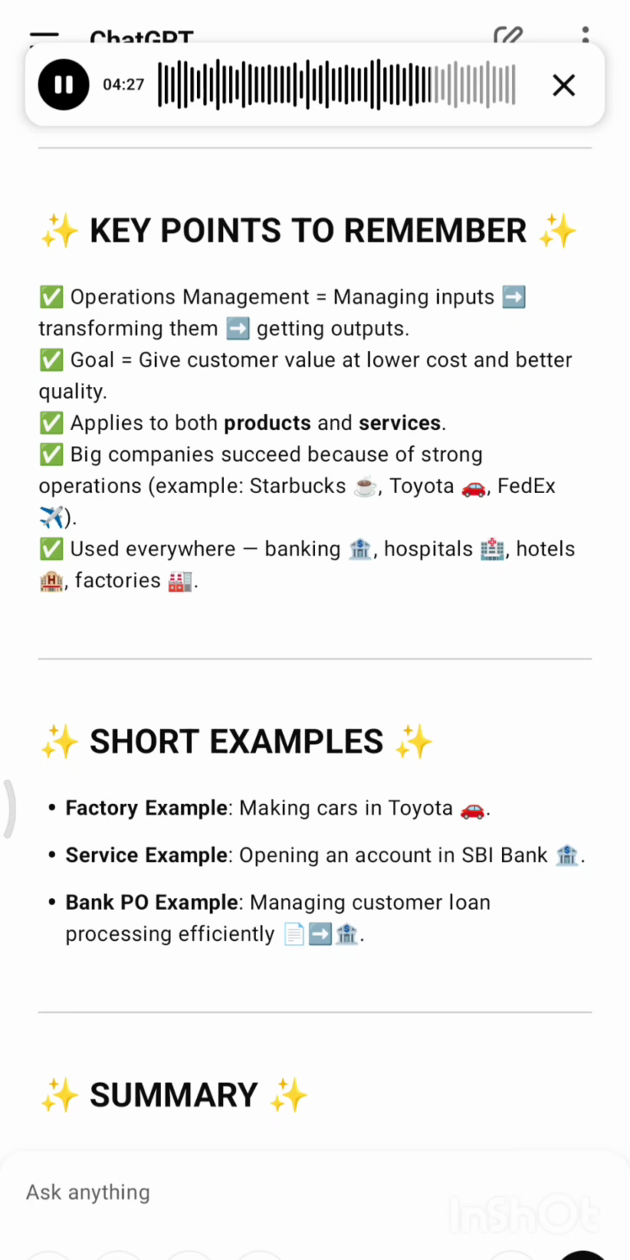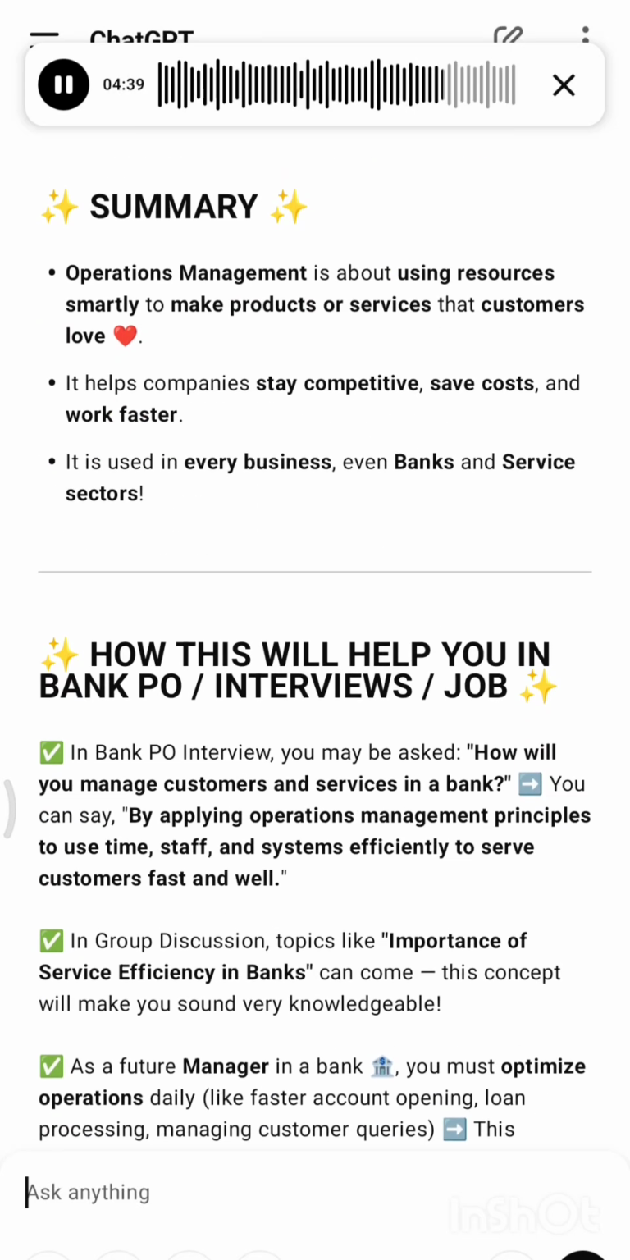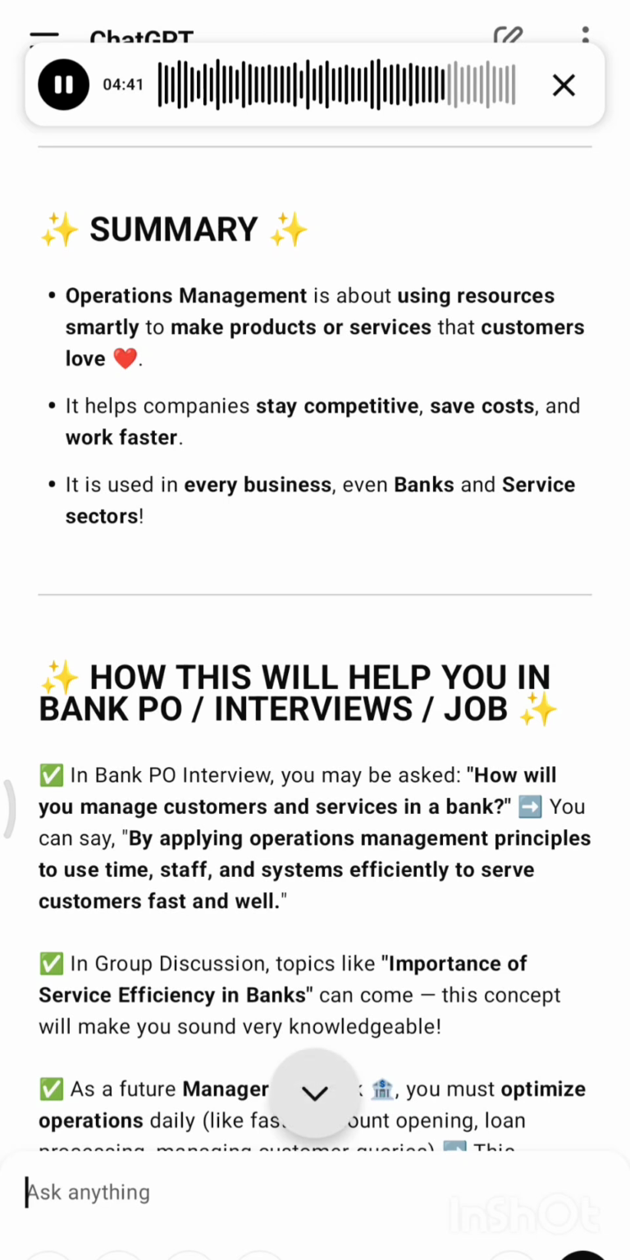Short examples: factory example, making cars in Toyota. Service example, opening an account in SBI Bank. Bank PO example, managing customer loan processing efficiently. Summary: operations management is about using resources smartly to make products or services that customers love. It helps companies stay competitive, save costs, and work faster. It is used in every business, even banks and service sectors.